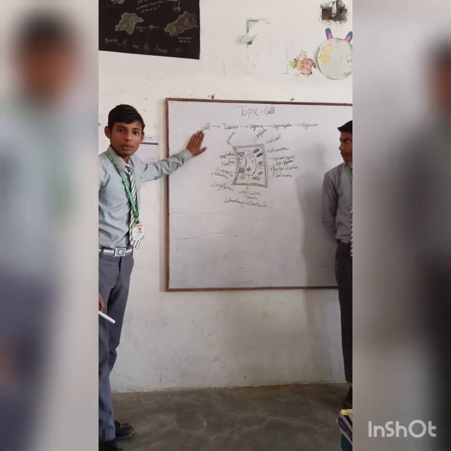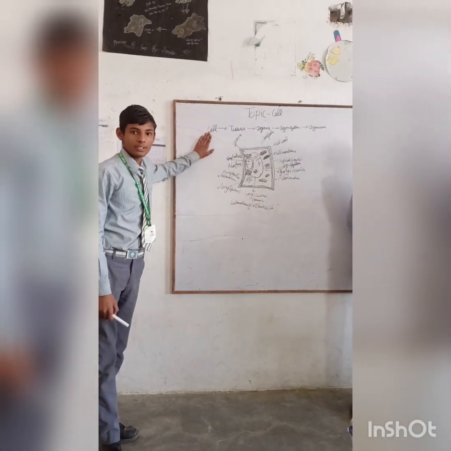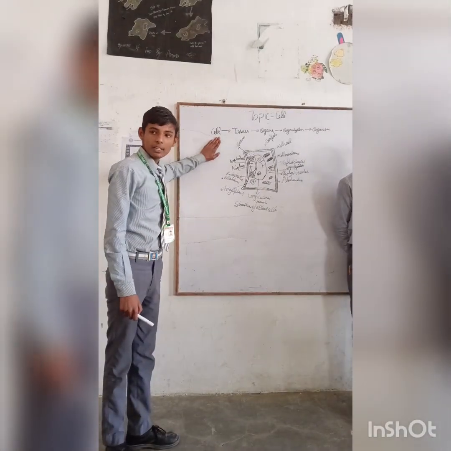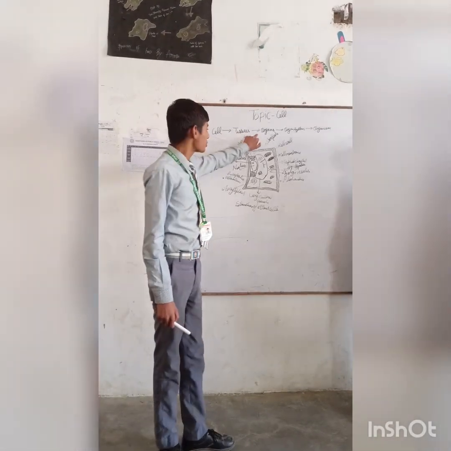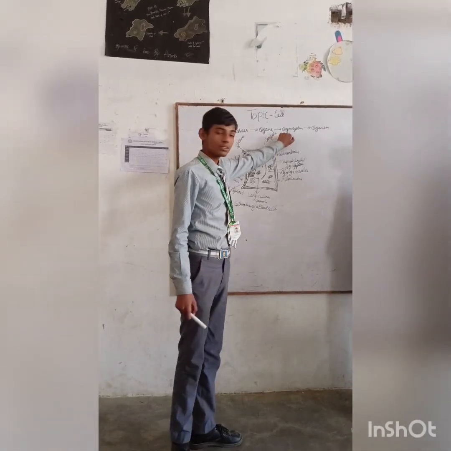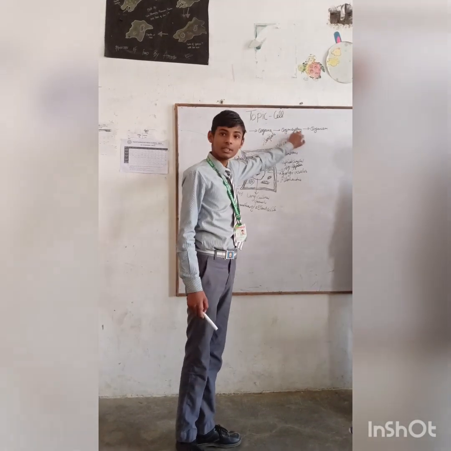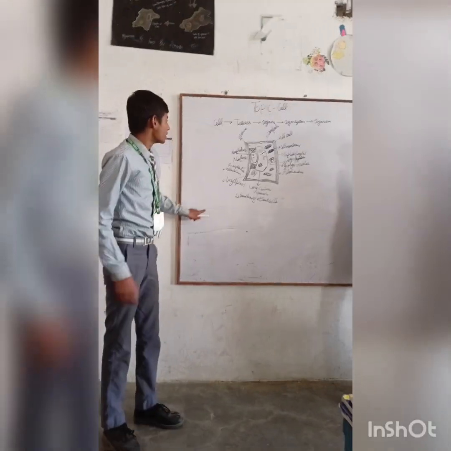We explain a chapter on the cell. Cells are made up of cell organelles. Cells are the fundamental unit of our life. A group of cells is called a tissue. A group of tissues is called an organ. A group of organs is called an organ system. A group of organ systems is called an organism.